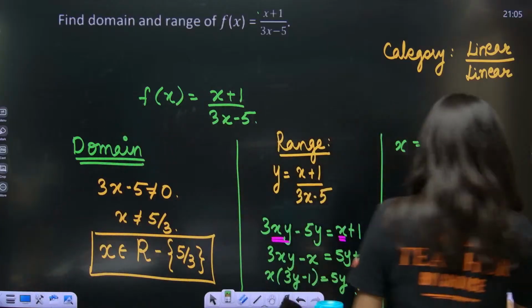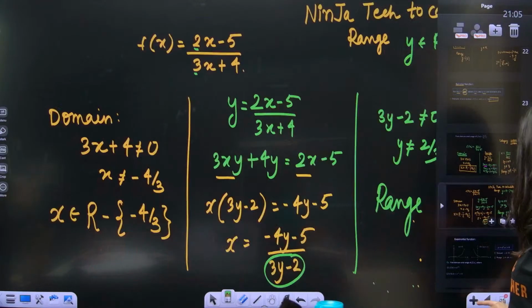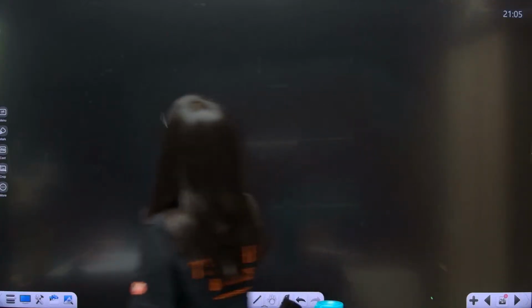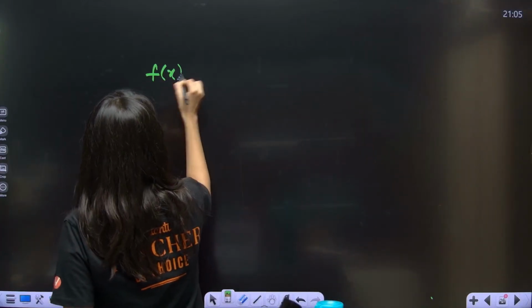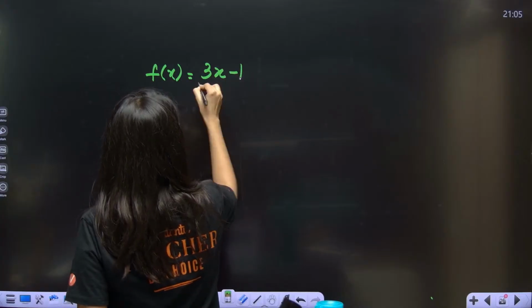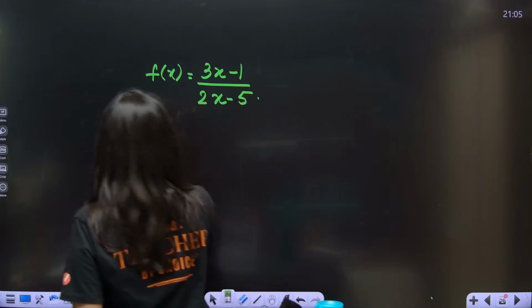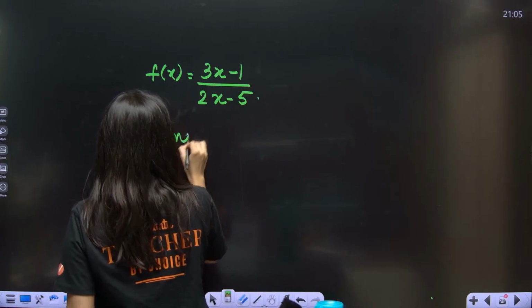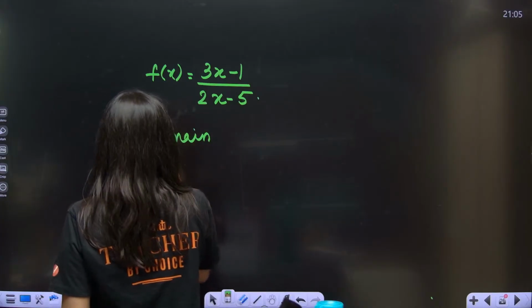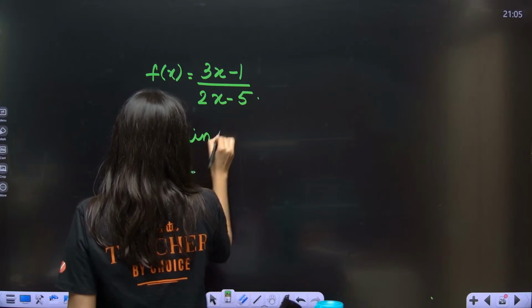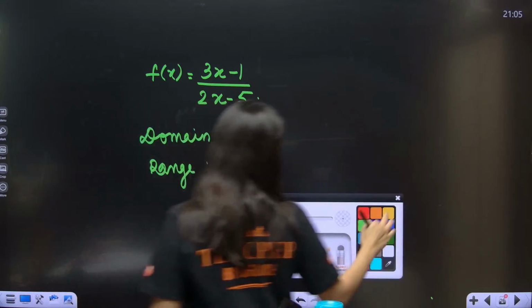Okay. So now if you have got it, just tell me one thing. F of x is equal to 3x minus 1 upon 2x minus 5. Just tell me the domain and range. Calculation of domain is already very easy.